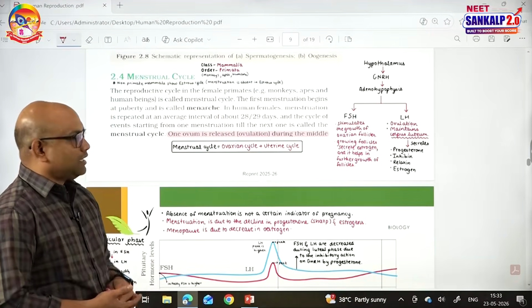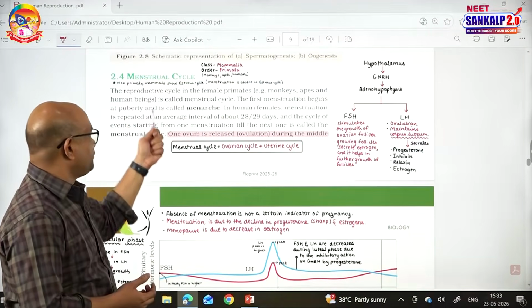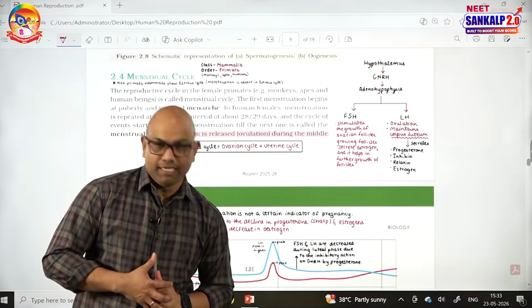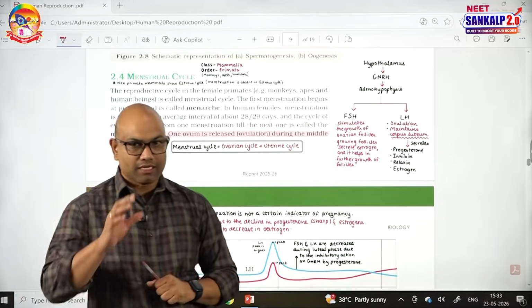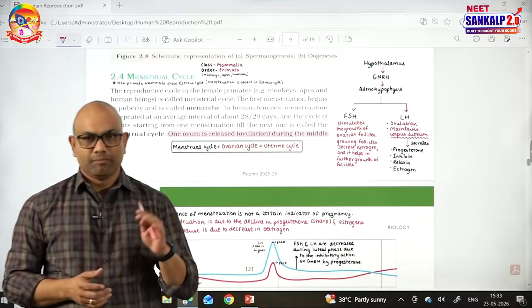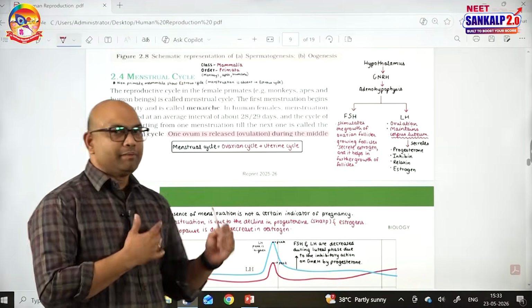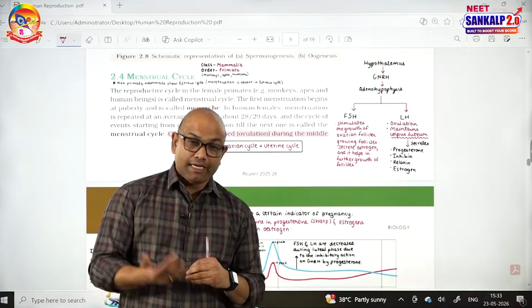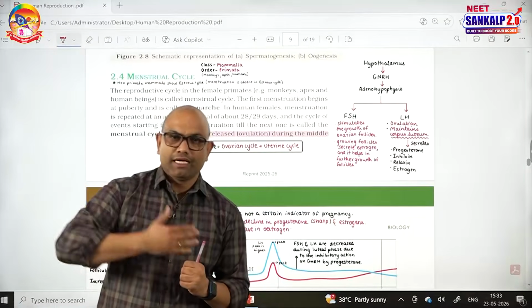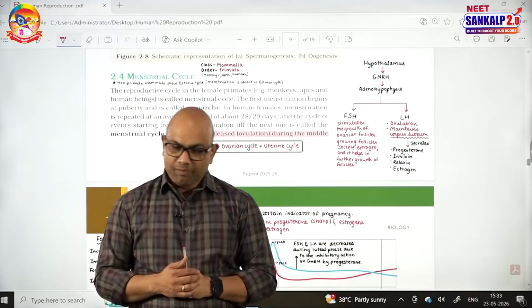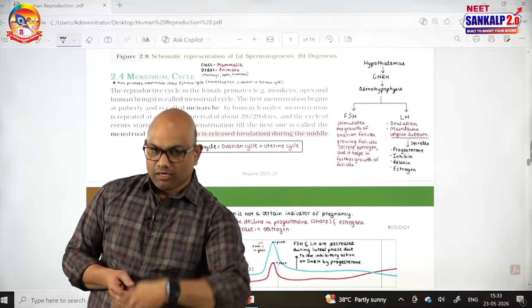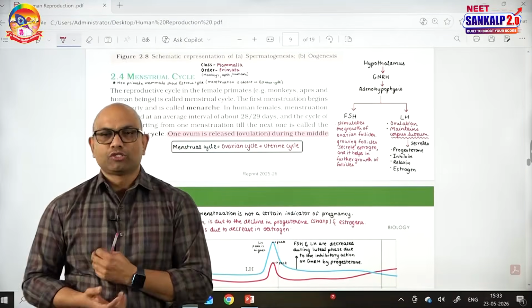Point number 1. The first menstruation begins at puberty and is called menarche. And cessation of menstrual cycles occurs at the age of 50, that is called menopause. And in the menstrual cycle, there are events related to the ovary and events related to the uterus, both are present. That means ovarian cycle and uterine cycle put together are called the menstrual cycle.